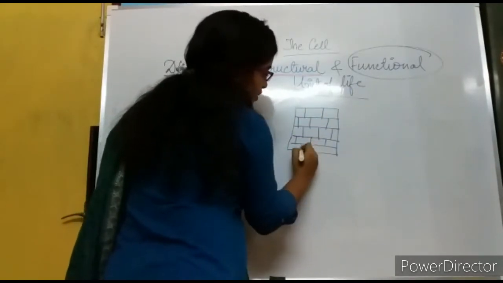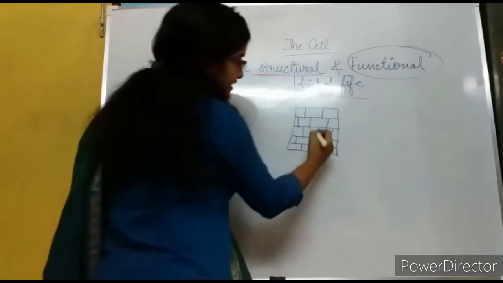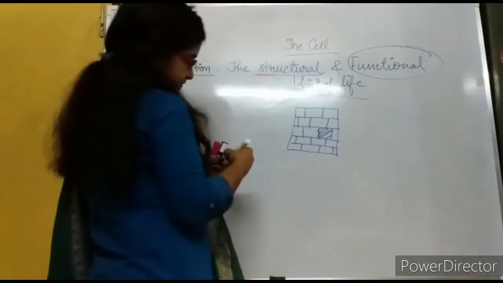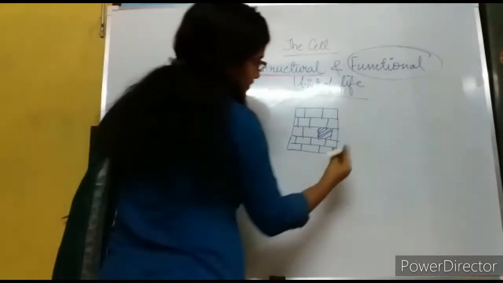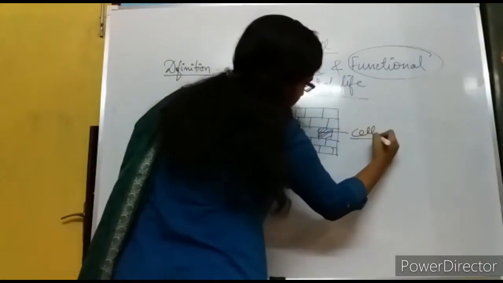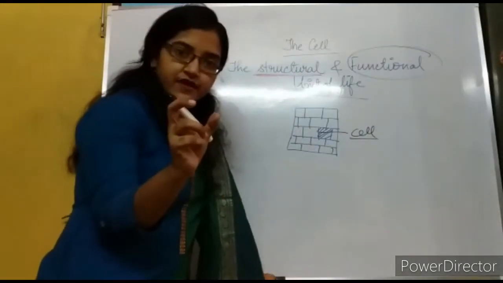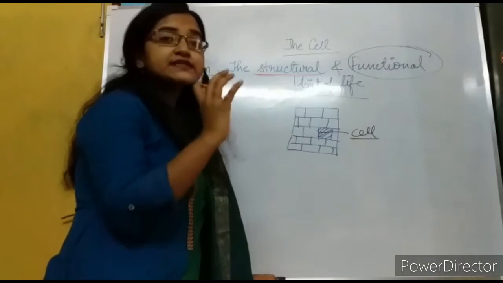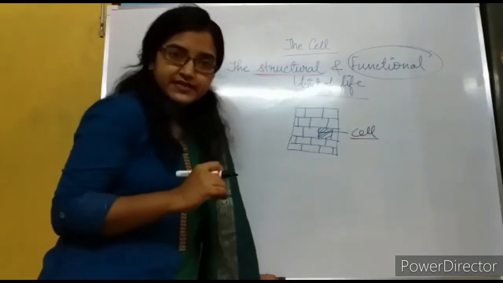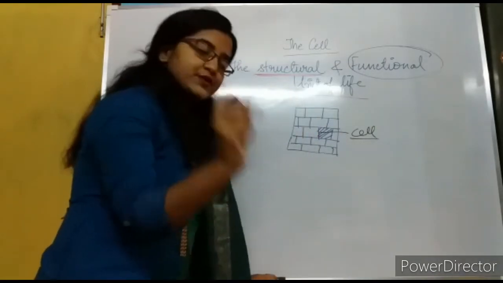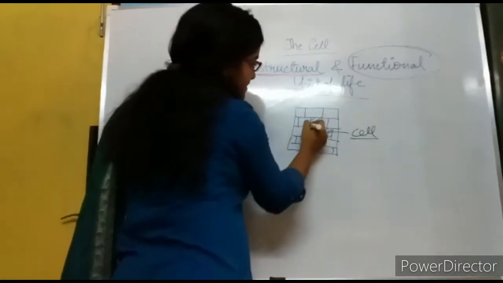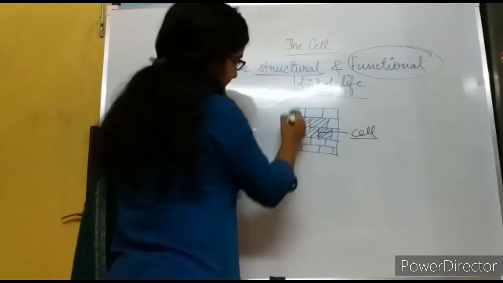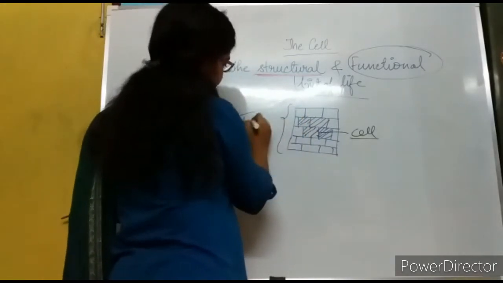Right? So what we can say is that this single unit is known as a cell, which is performing two functions. One is the structural function, it is giving a structure to a cell, and also it is giving functional properties, but it is a single unit. When there are a lot of cells involved, many cells, we call them a tissue.